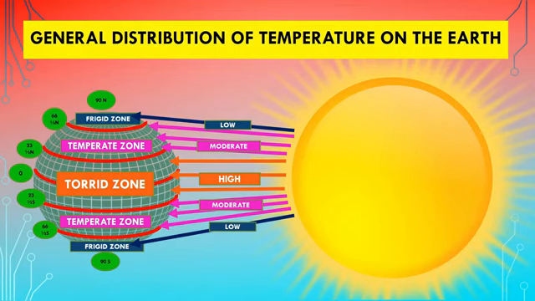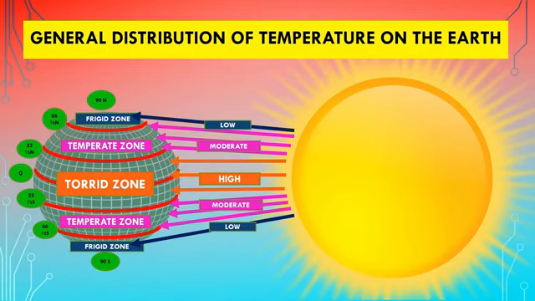Here we can see the general distribution of temperature on the earth. The places which are located between 23.5 degree north to 23.5 degree south, there the temperature is high throughout the year. But the places which are located from 23.5 degree north and south to 66.5 degree north and south, there the temperature is moderate.